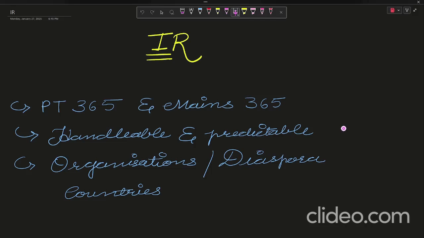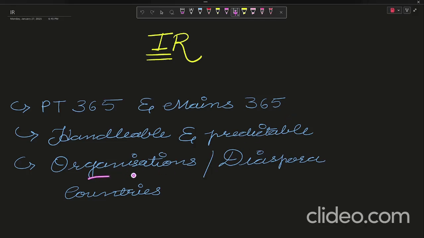Okay? So you need to do that, and this is so predictable because in 1 year 2 to 3 news items would be there, and you have to do it if you want to pass. So in less time you can get more marks if you study it productively and in a proper manner.